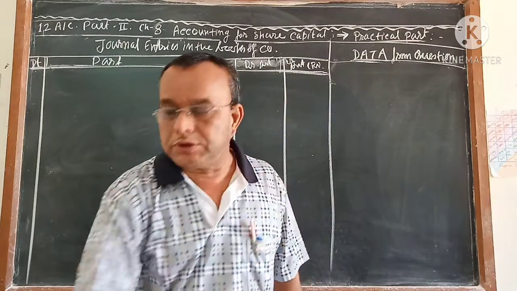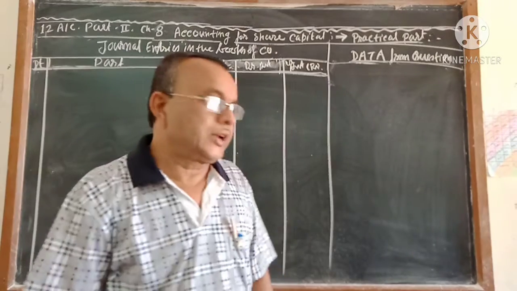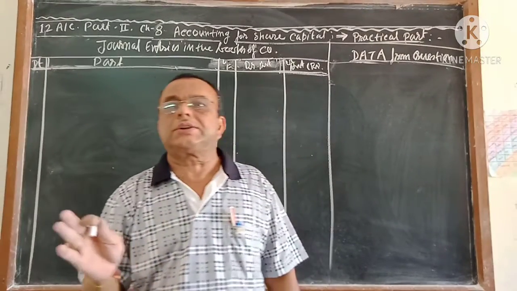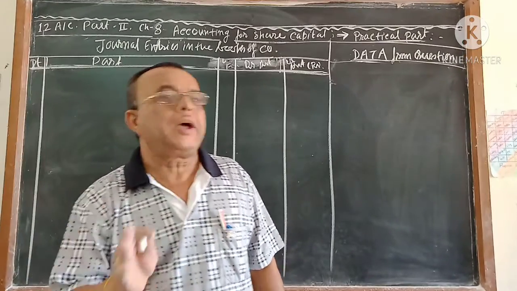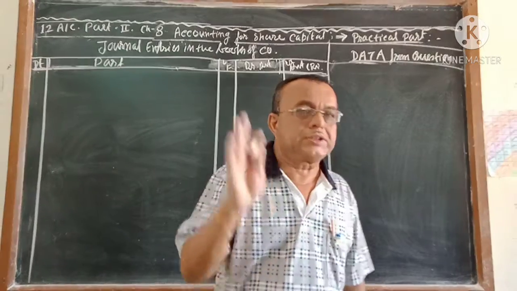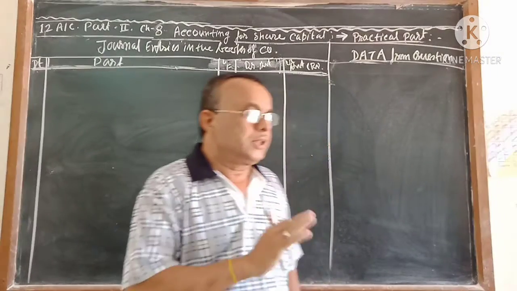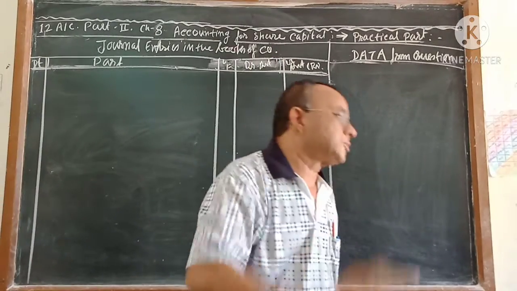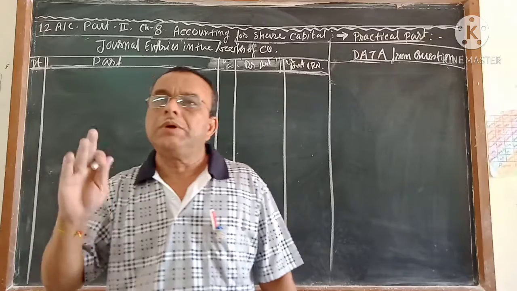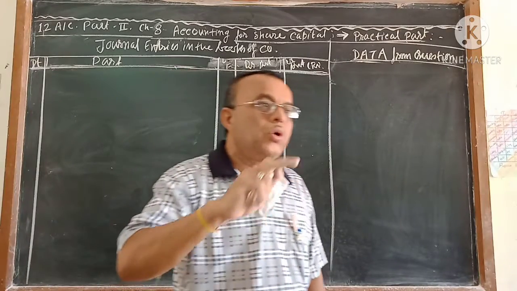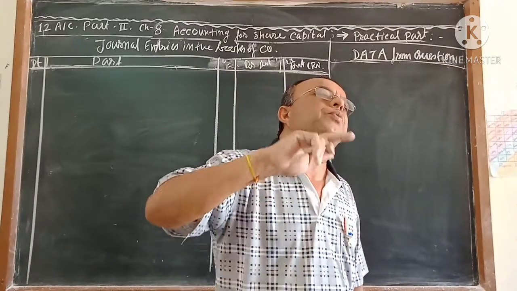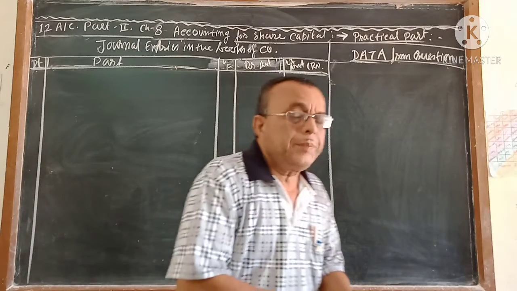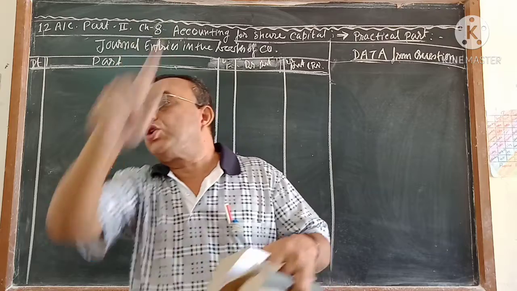Till now you multiplied the number of shares you cancel by the face value, but in these questions it will be less than the face value. Whether you multiply by full face value or less depends on when the company is going to cancel the share.